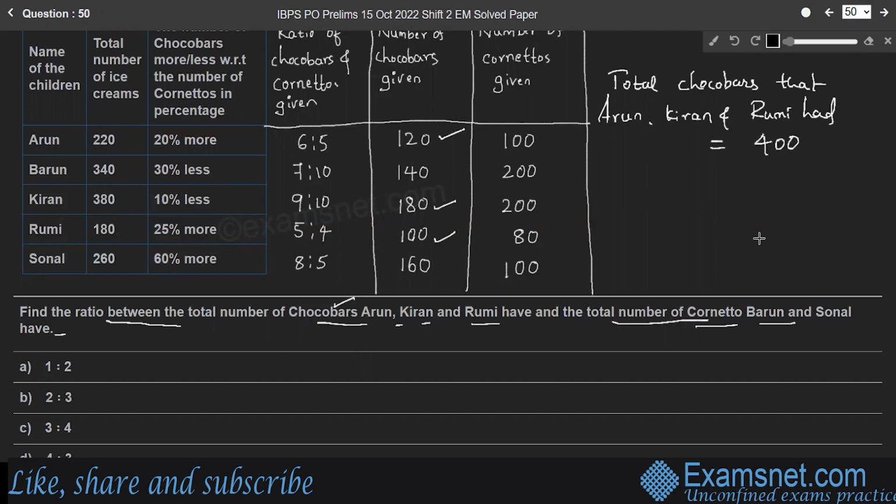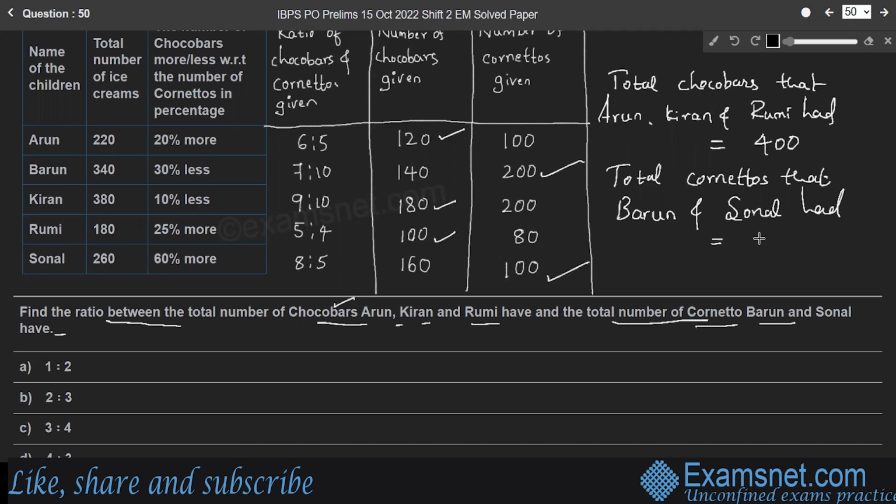And the total cornettos that Varun and Sonal had is equal to, Varun had 200 cornettos, whereas Sonal had 100 cornettos, right?